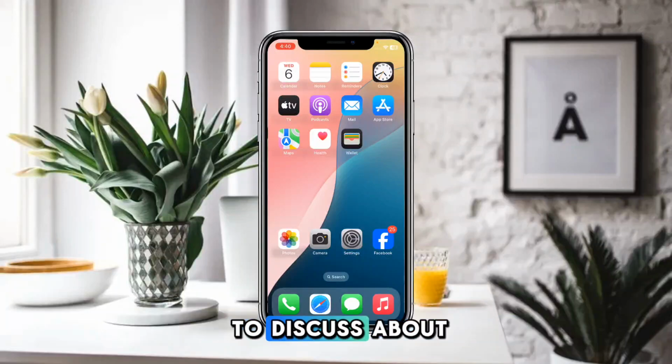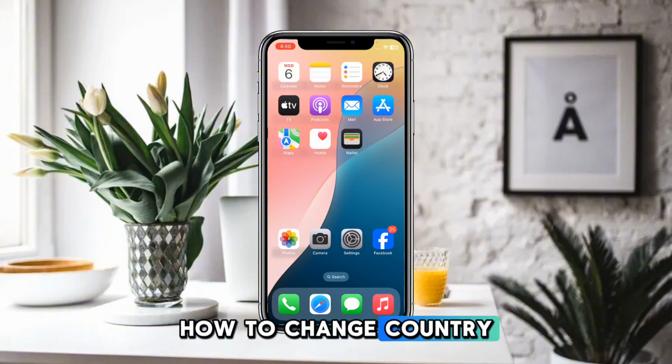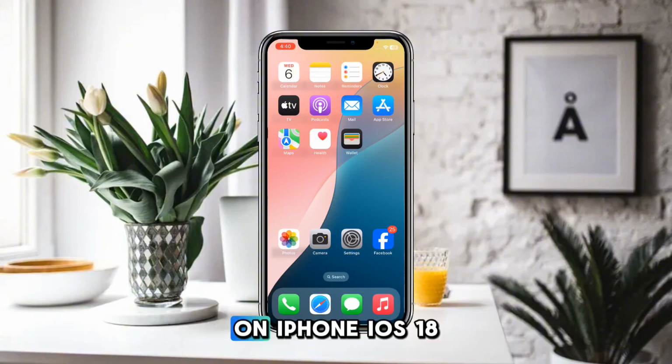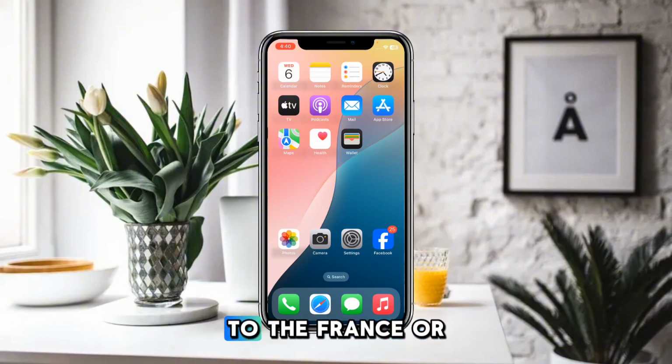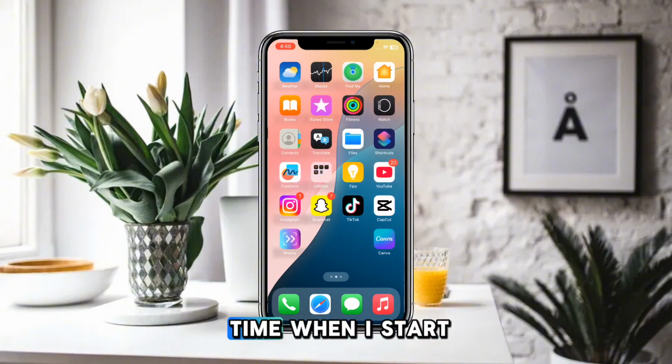Today we are going to discuss how to change country or region on iPhone iOS 18 on the App Store. So if you want to change your country or region to France or any country you want, how can you do that? For this, you simply have to watch this video completely. So without wasting any time, let's start the video.